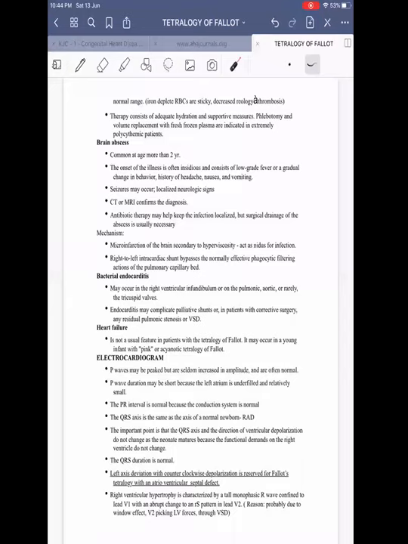That is one way, but if the VSD is restrictive, they say there is a higher chance of RV failure rather than a very good antegrade flow. They say RV failure and RV heave can be appreciated in restrictive VSD. I guess it can happen because you are not changing the obstruction in the patients with antegrade flow.